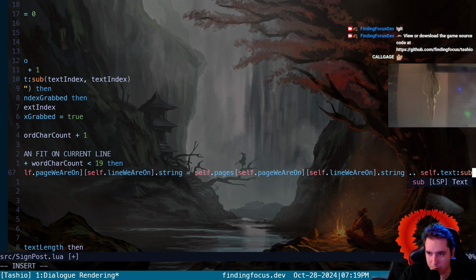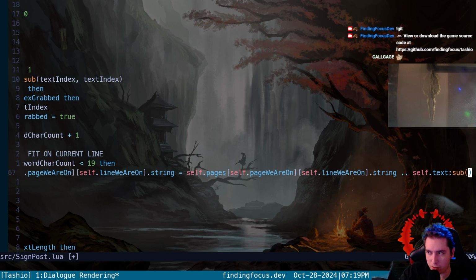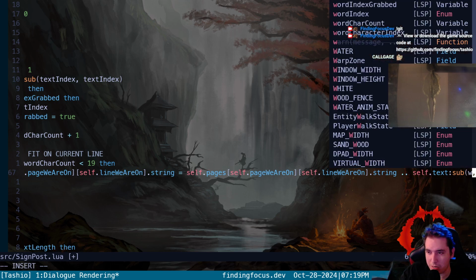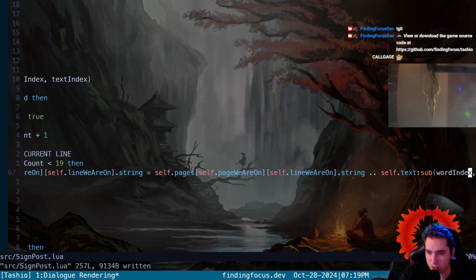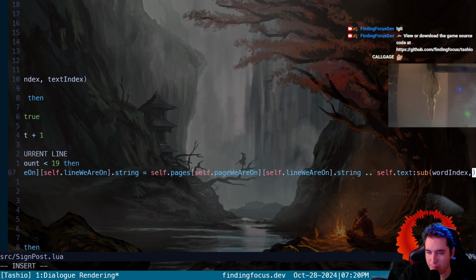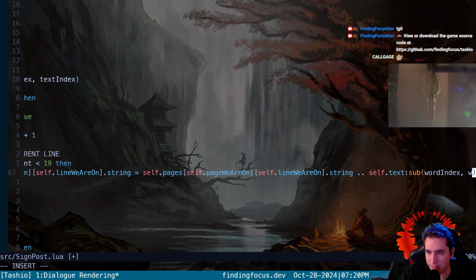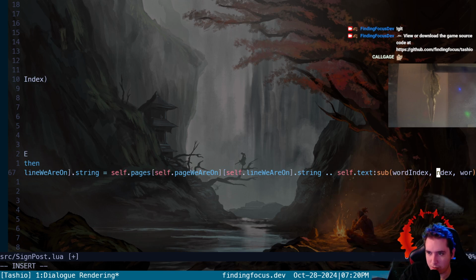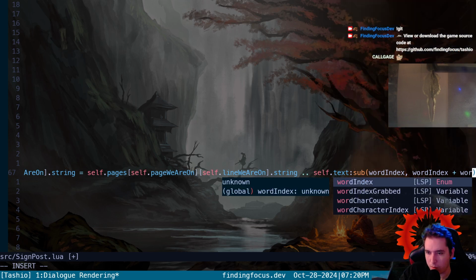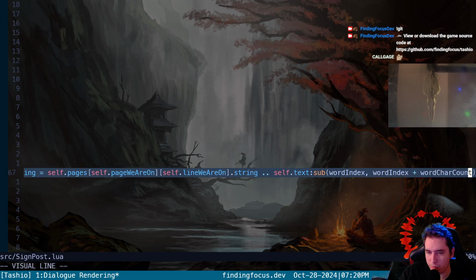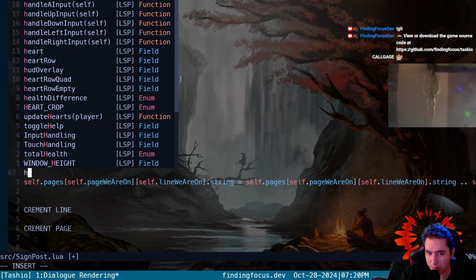We'll use the sub method, and all we do is give it a starting index, which would be our word index, the starting character from that line. And the second index is going to be the word index plus the word character count. Okay, so now we're appending a substring of the whole word to the string, I think.